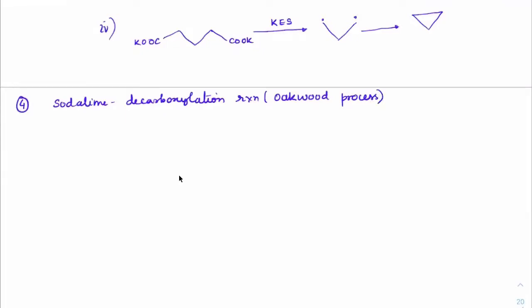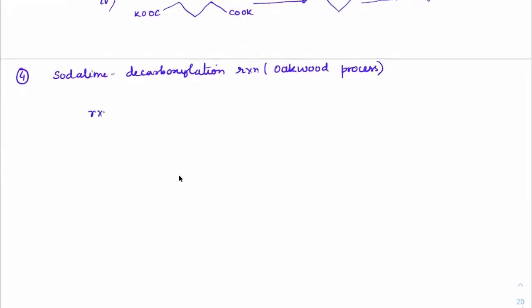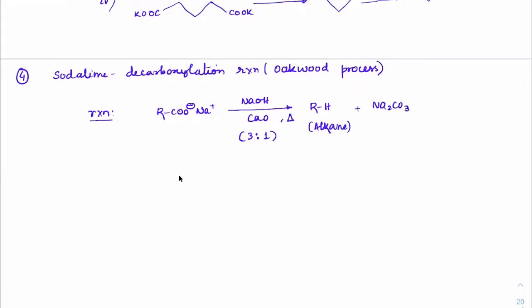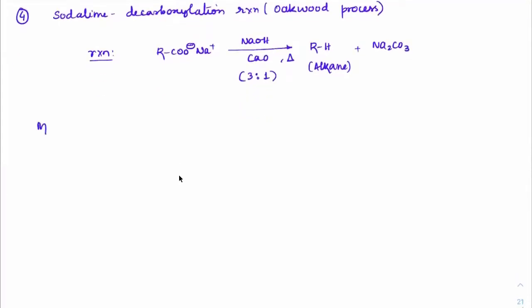Oakwood process of making alkanes. So the overall reaction here is, if you take R-CO-O⁻ Na⁺, in the presence of NaOH and CaO. NaOH and CaO must be taken in the ratio of 3:1 and heated. On heating, we will get RH, which is an alkane, and we will get Na2CO3. So this is the overall reaction.